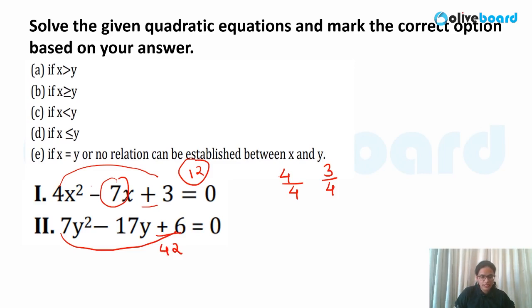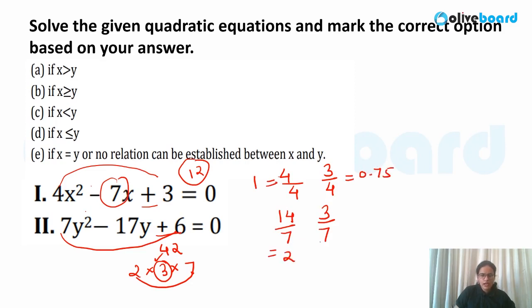So if you are not getting the roots, you can also split this into parts. So that is 2 into 21, right? 21 can be written as 3 into 7. Now you try down the options. So 7 2s are 14. 14 and 3 would be the roots in this case. So 14 and 3 divided by this value, that is 7. So this would be the value in this case. If you evaluate this, this is 1. This is approximately 0.75. This is 2. And this value also you can calculate, 0.4.